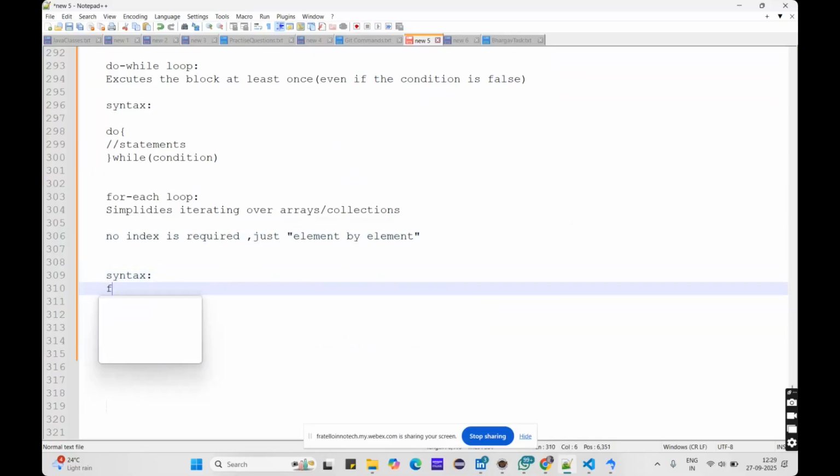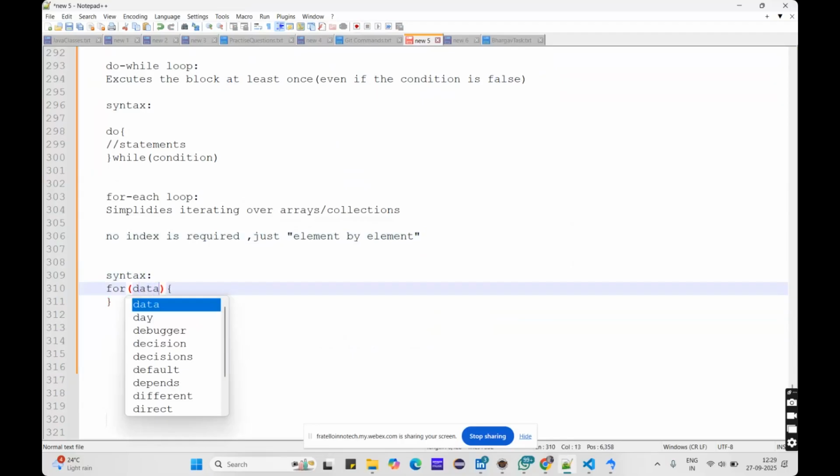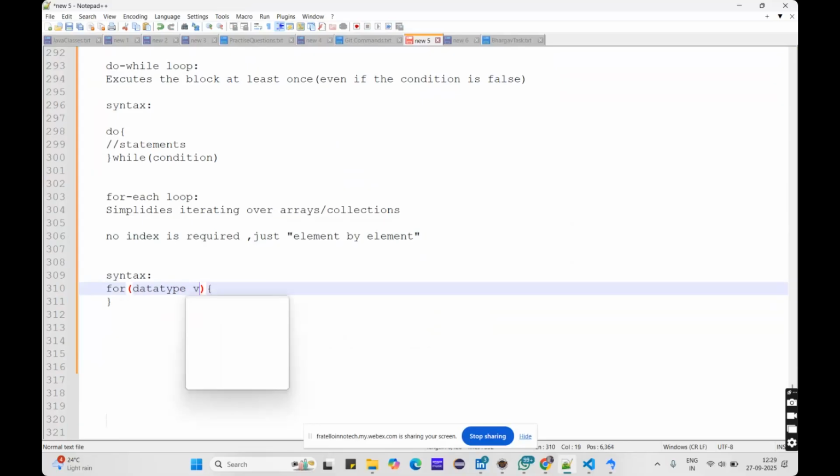You use the same keyword, for, and in the for you need to give the data type of the collection you are using. If it is an array, you need to say whether it is an integer array or a string array, and then the variable you want to take.